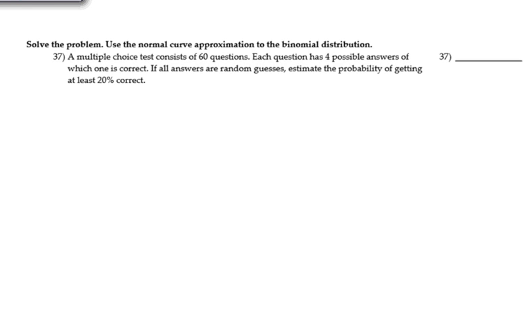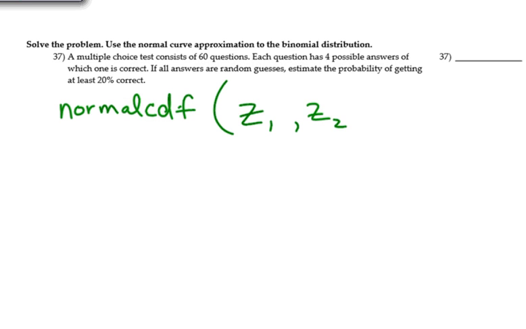We're going to do the normal CDF here in our calculator, which takes a range from the first z-score to the second z-score. That's what we're going to do.